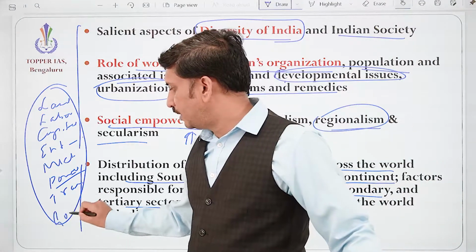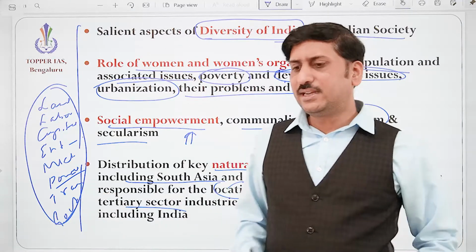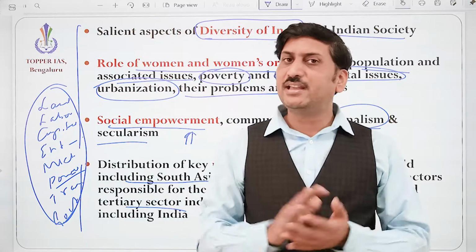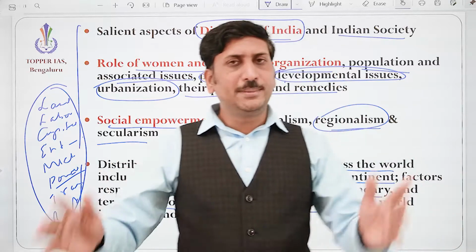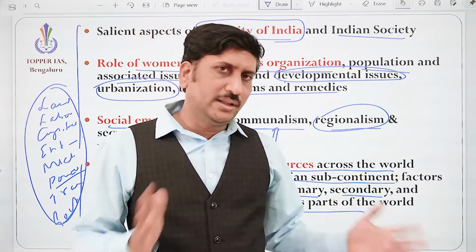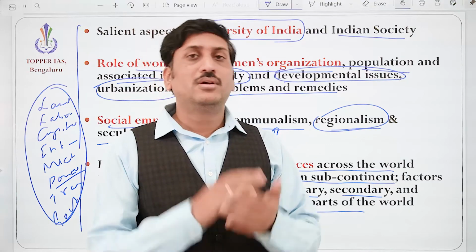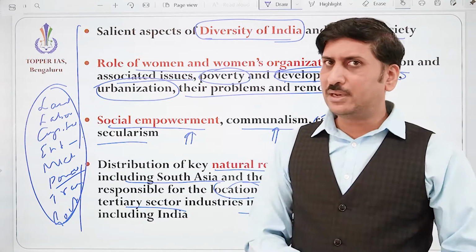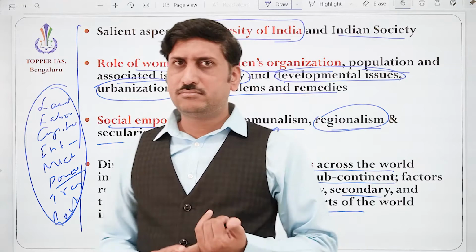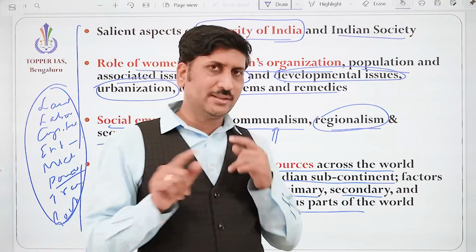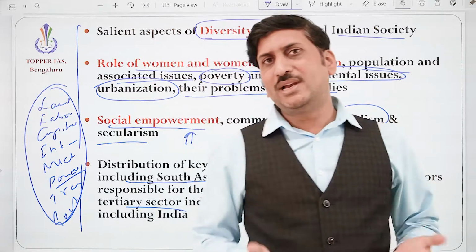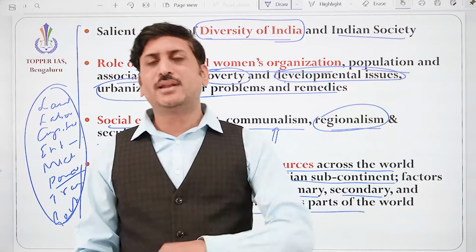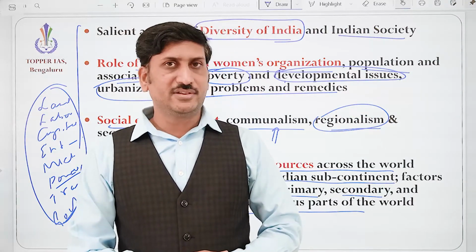On top of all these things, government policies, correct? If an industry is setting up here, if there is an IT policy in Karnataka, then it must be supporting the IT industries here. Why is it located here? Maybe a good IT policy, or the availability of engineers, low cost engineers. Like these factors. For example, where will the steel industry be located? At least there must be iron or coal. Correct? If both are there, definitely the steel industry will be there. If only iron is there, okay, we will import coal from the other side. If coal is there, we will import iron from the other side, and still we'll have a steel industry.